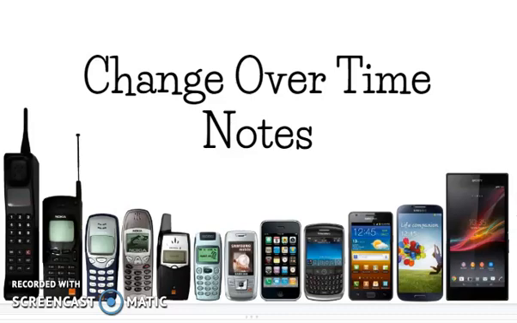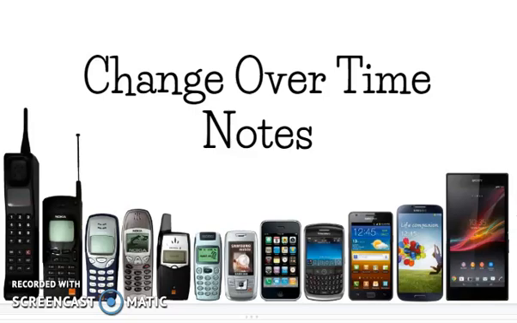So, as we continue our study of ecology and organisms and their ecosystems, we're going to look at how organisms have changed over the course of time and how we've figured out that we think organisms have changed over time. To do that, we're going to look at something that's not living at all: cell phones.